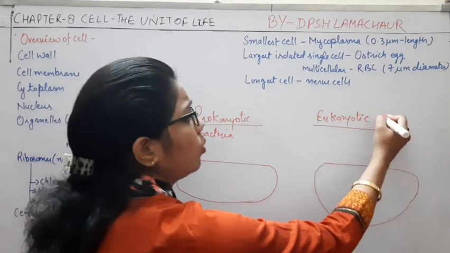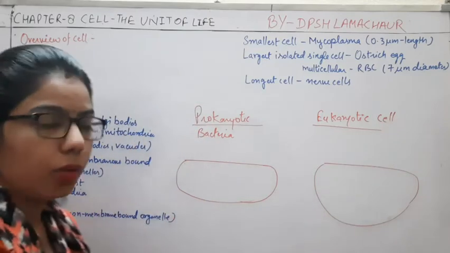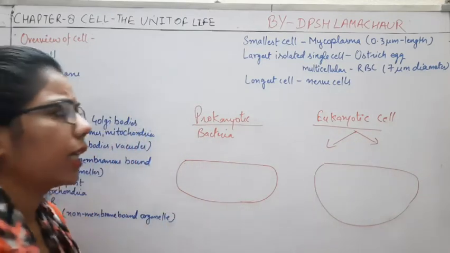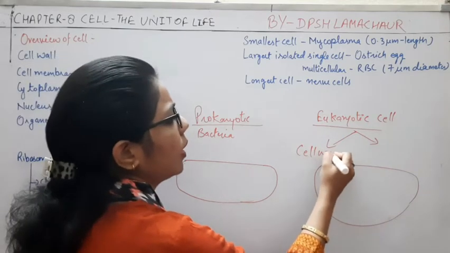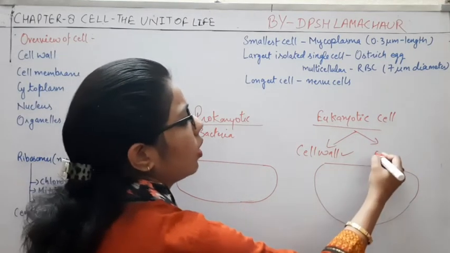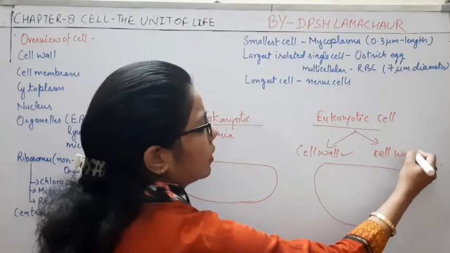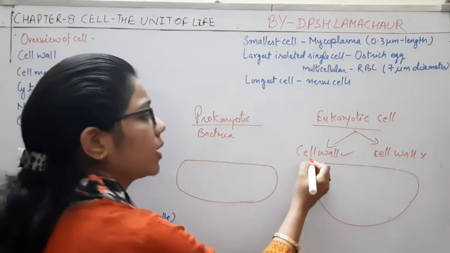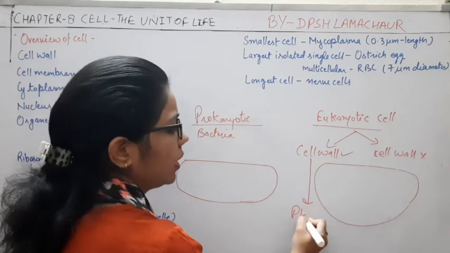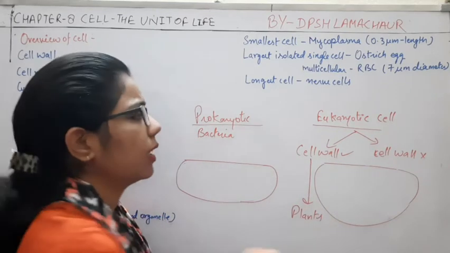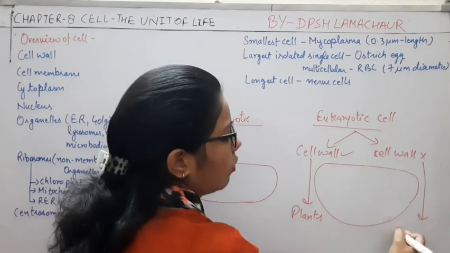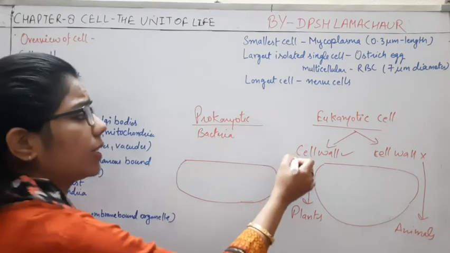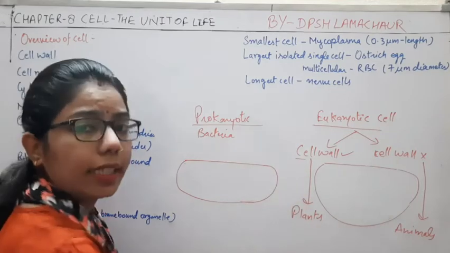If you talk about the eukaryotic cell, there may be two conditions. The cell wall may be present, or the cell wall may be absent. And what are the examples? The cell wall is present in case of plants. The cell wall is absent in case of animals. As well as in case of fungi also, the cell wall is present.